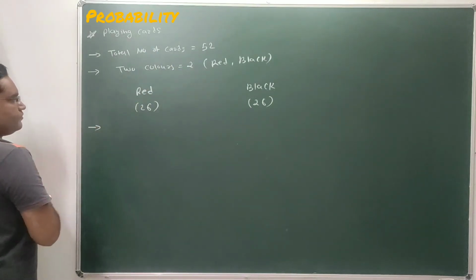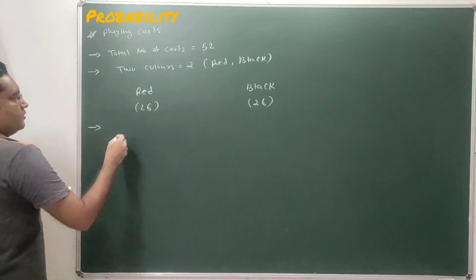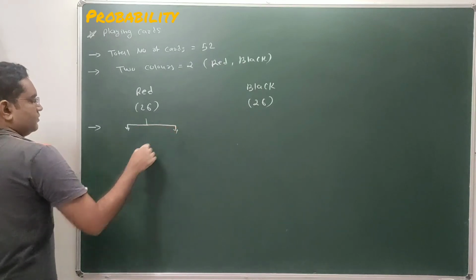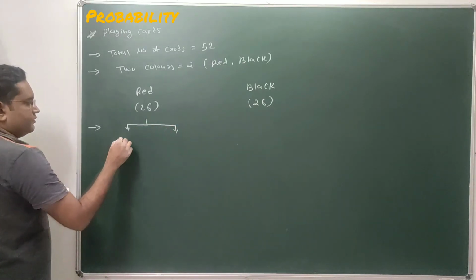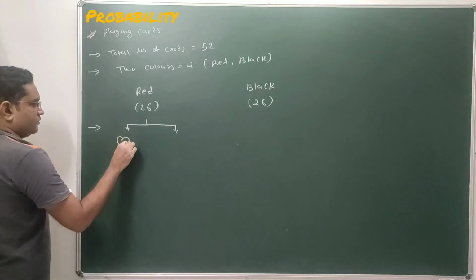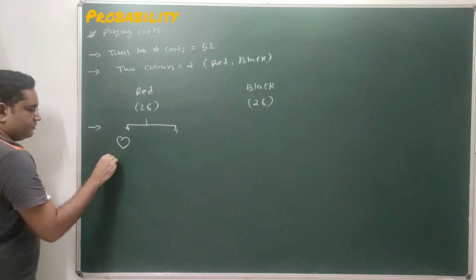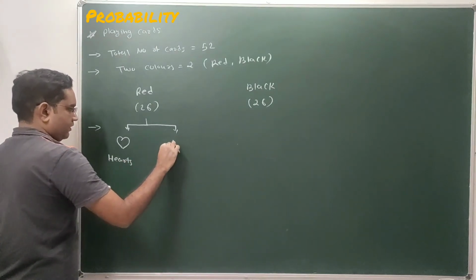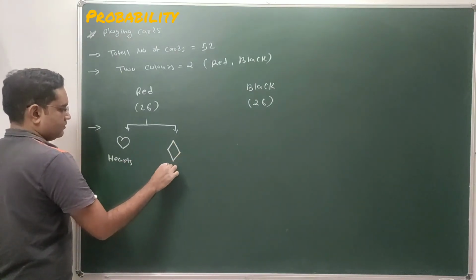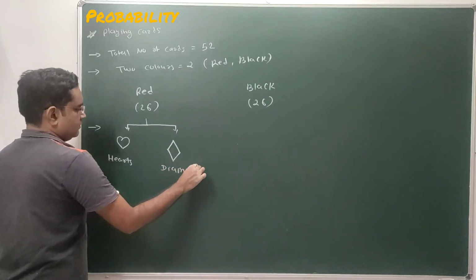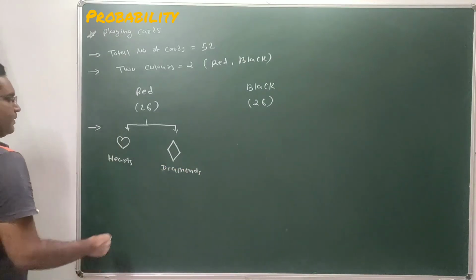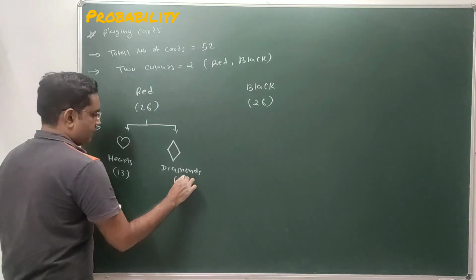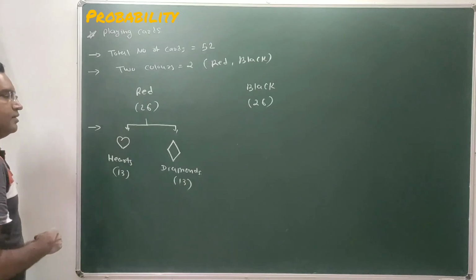Done. So in red color, there are 2 types of cards. One is hearts, and another is diamonds. Total 13 cards of hearts are there and total 13 cards of diamonds are there.